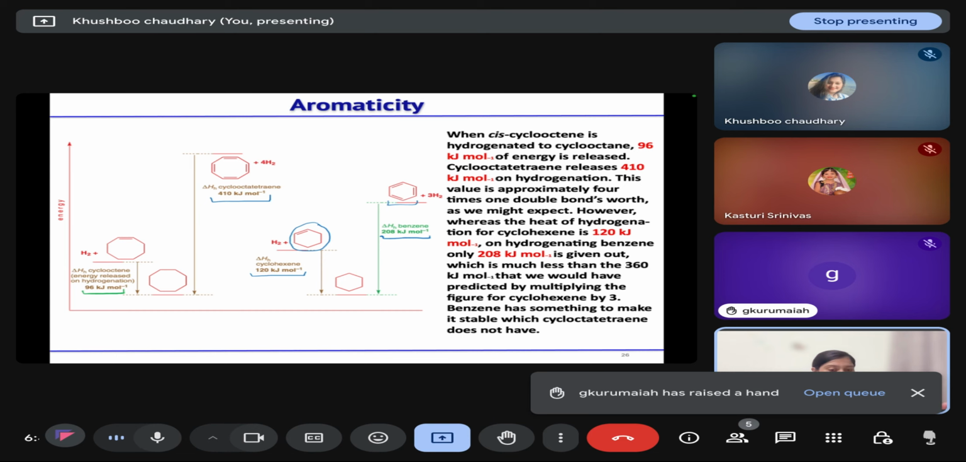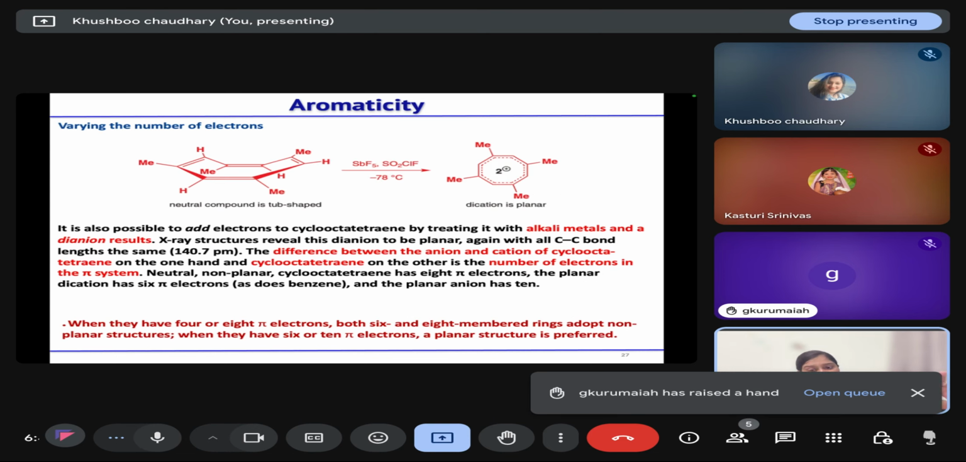Why does the stability arise? This is because of aromaticity. So how will we come to know about that? By varying the number of electrons. In the case of cyclooctatetraene, if we treat it with some acid source, it leads to the formation of a dication. This dication is planar, but cyclooctatetraene is not planar. And if we treat it with alkali metals, then it will form a dianion that has 10 electrons. Here it has 6 electrons, and the dianion of cyclooctatetraene has 10 electrons, that is also planar.